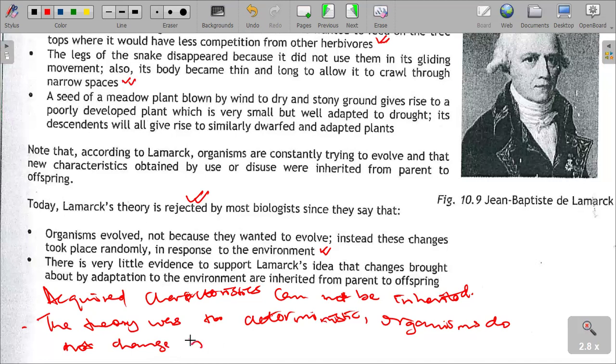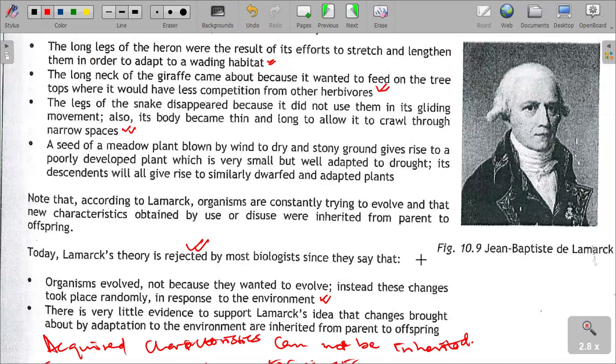They do not change because they want to change. However, changes are brought about by the environment. That is one thing that we must understand. So Lamarck's theory suffered criticism because organisms do not change as a result of what they want, but it is because of environmental competition. It is because of natural selection.